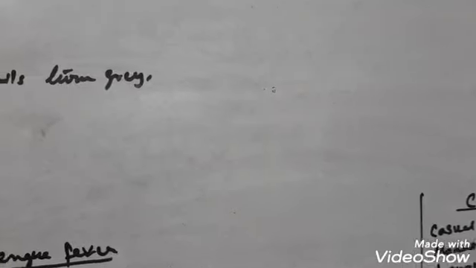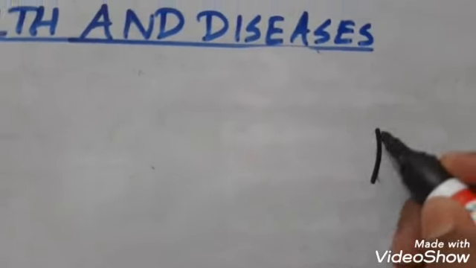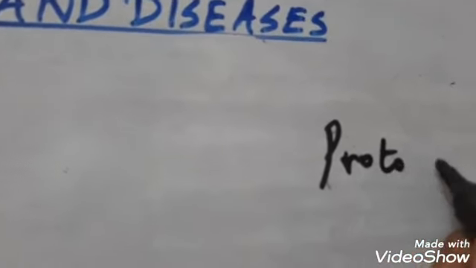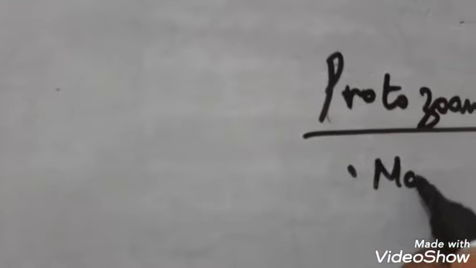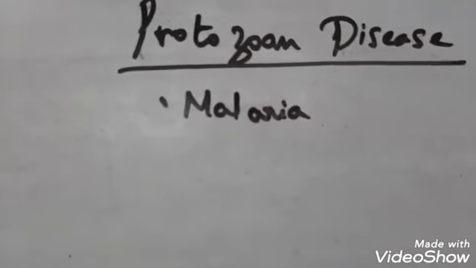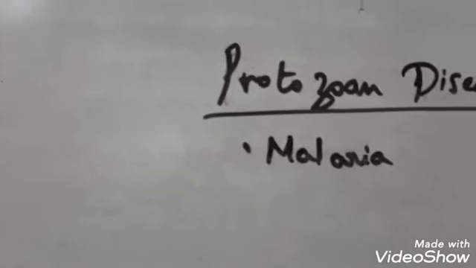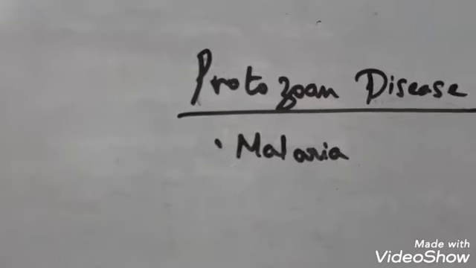Next we will discuss the protozoan disease. A very important and common protozoan disease is malaria. So the protozoan disease, malaria. Let me describe malaria. It is a protozoan disease. Now can you tell me what is the protozoan that causes malaria? Yes, Plasmodium. Plasmodium vivax or Plasmodium malariae or Plasmodium falciparum.